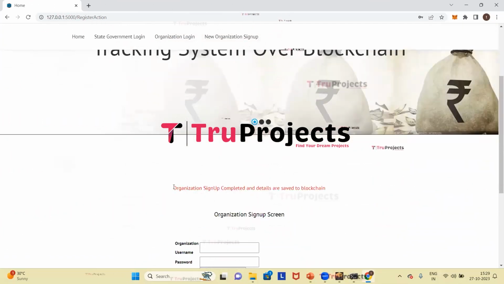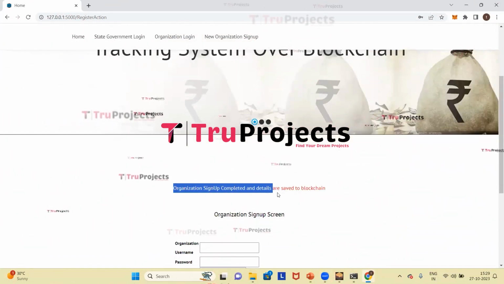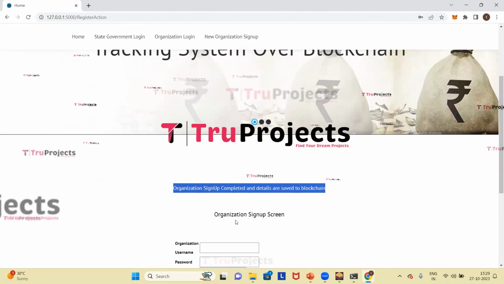So here we can see that the organization sign up is completed and details are saved in the blockchain.